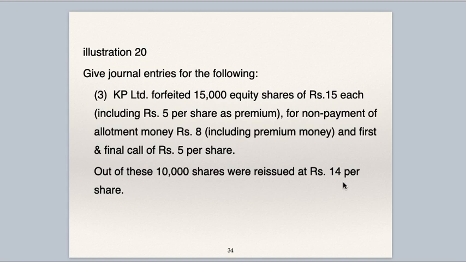Above face value. 15 is 10 plus 5. Reissue is at 14, above rupees 10, so 4 rupees is securities premium. Reissue is at premium. And see here, shares are issued at premium and premium amount is not paid. So securities premium account will have to be shown in the forfeiture entry.